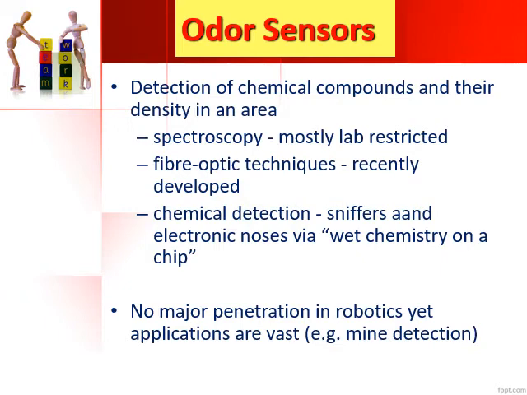The reason it is called wet chemistry on a chip is that usually we smell something with a lot of odor and then try to sense what that smell is. Similarly, we have a chemical mounted on top of a chip, which will sense the odor and tell you what kind of odor it is. Odor sensors have not yet penetrated robotics applications, but they have vast potential in the robotic field.